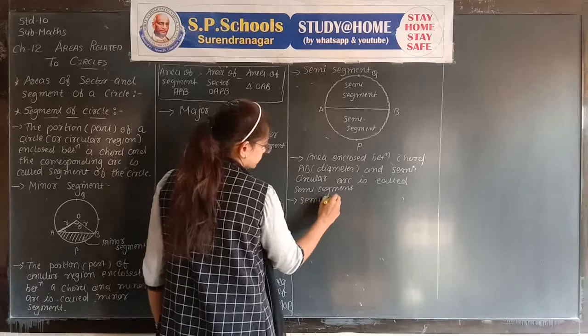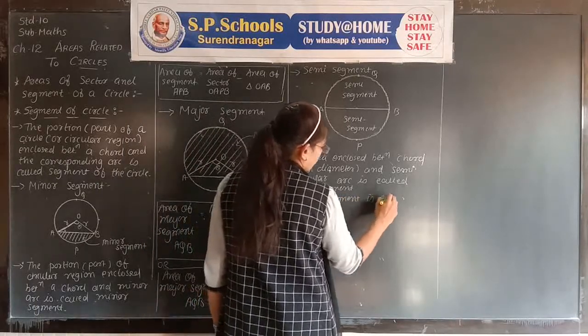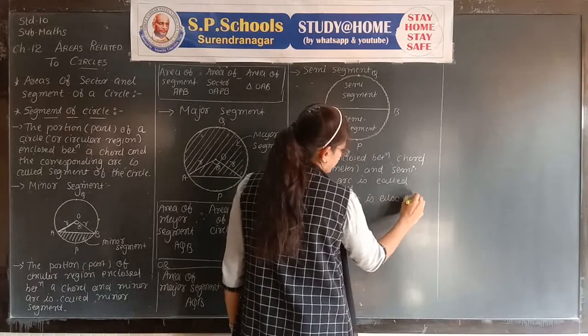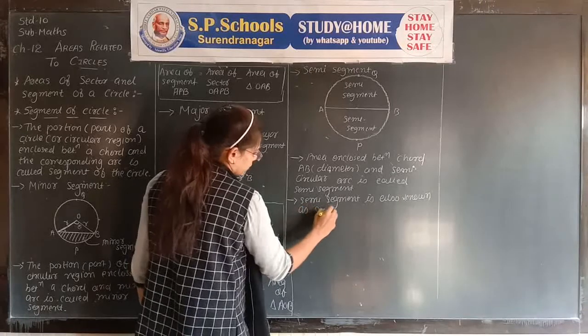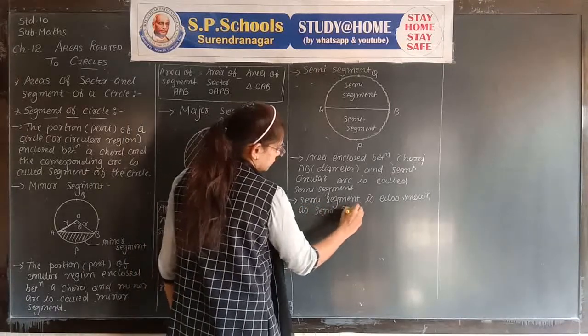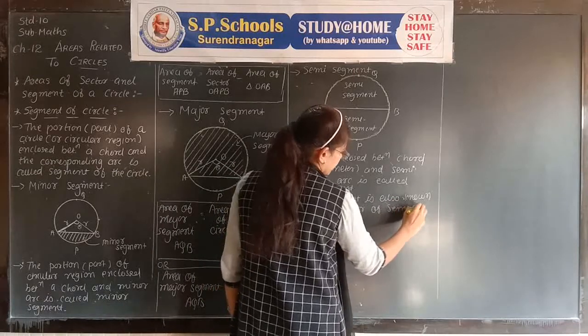A semi-segment is also known as a semicircle.